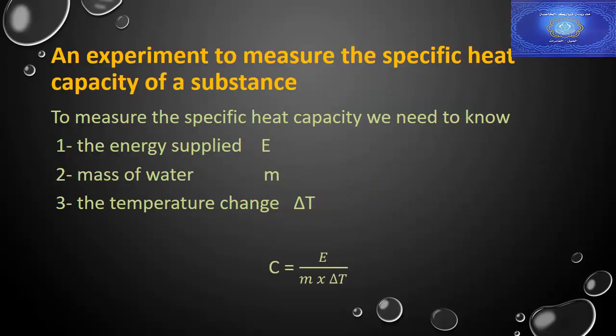Now we will calculate the specific heat capacity of a substance experimentally. To calculate C from the last formula, C equals E over M times delta T. To calculate specific heat capacity, we should measure the amount of energy supplied and the mass of the substance. In this experiment, we will calculate the specific heat capacity of water, so we will measure the mass of water and the change in temperature, which is delta T.